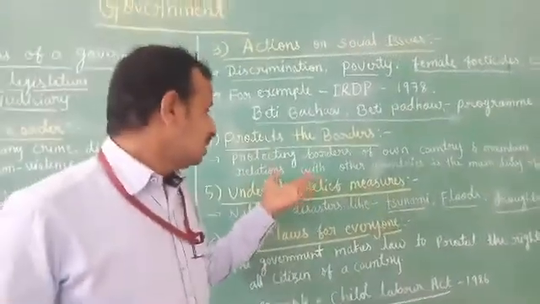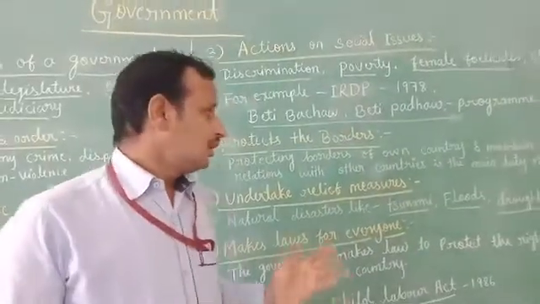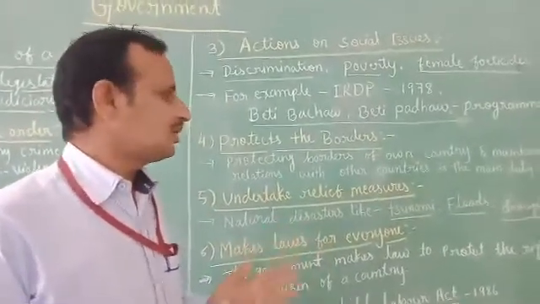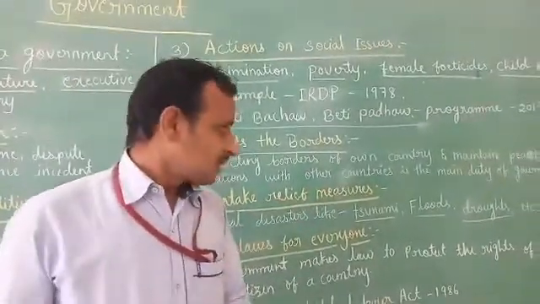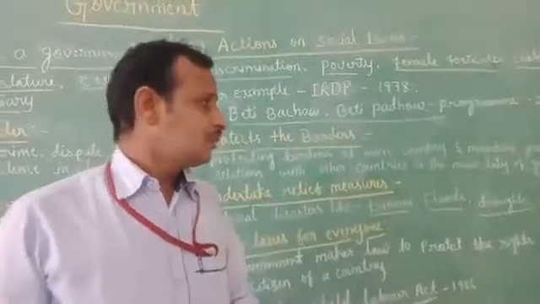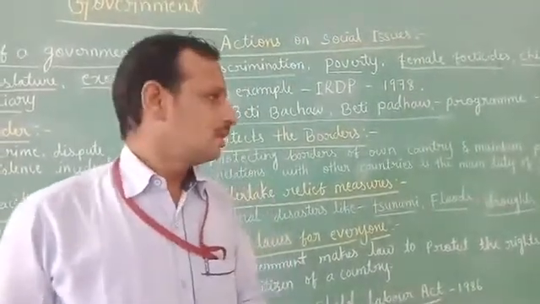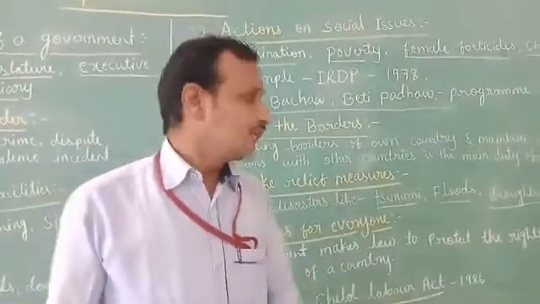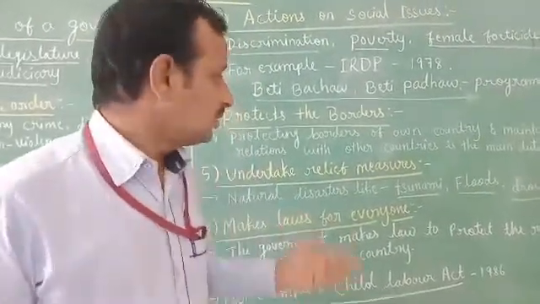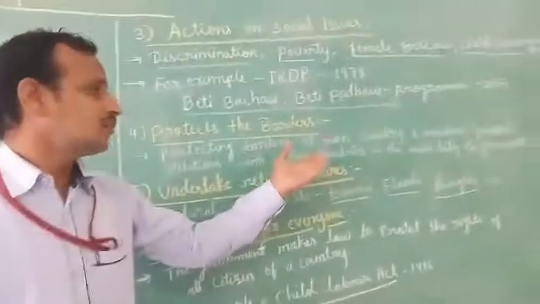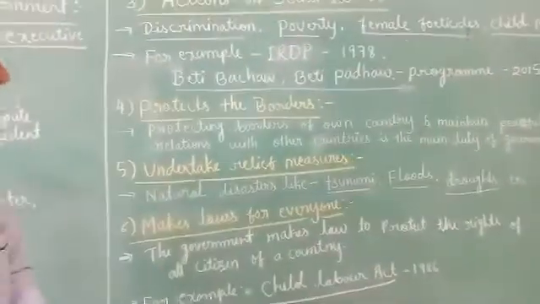And not only protecting borders, maintaining peaceful and cooperative relations with other countries is very important. You can see our Prime Minister Narendra Modi visited many countries and is still visiting many countries, because we need to maintain good relations with other countries. This is also one of the duties of the government.